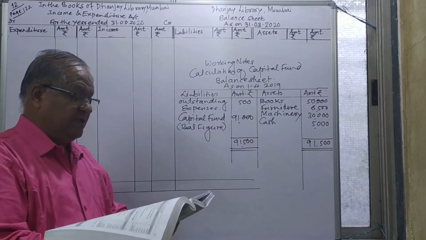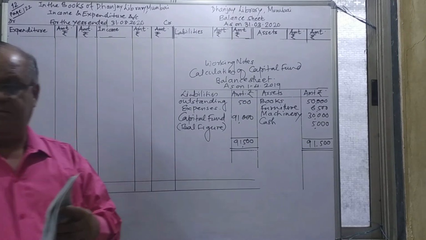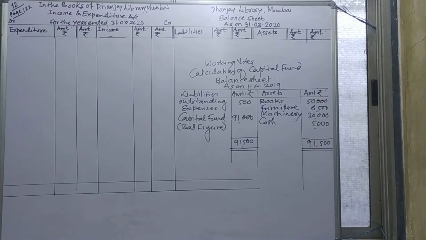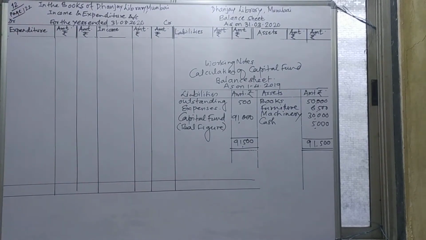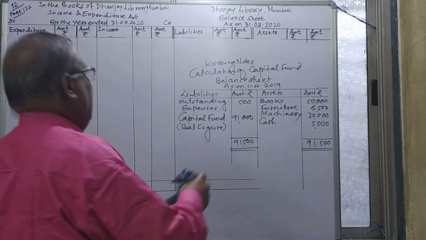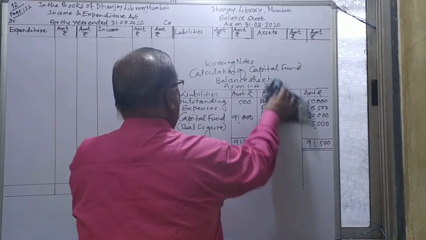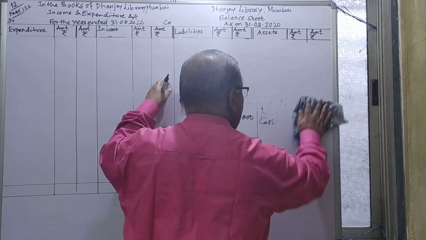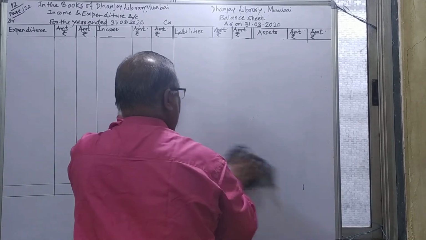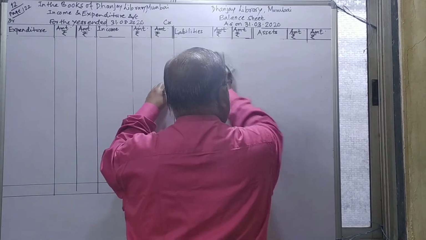This is the working note. After this, we have to prepare the closing balance sheet, as the requirement asks.